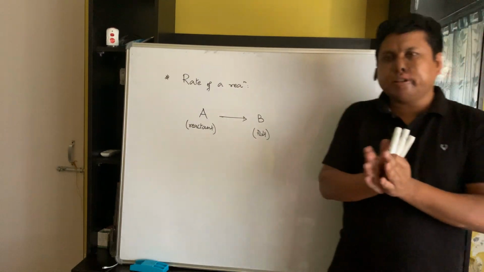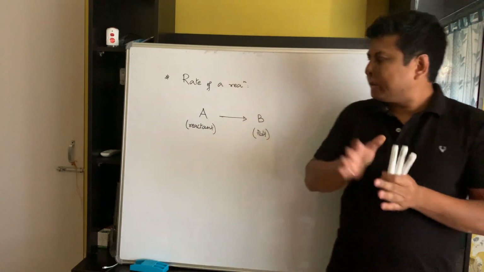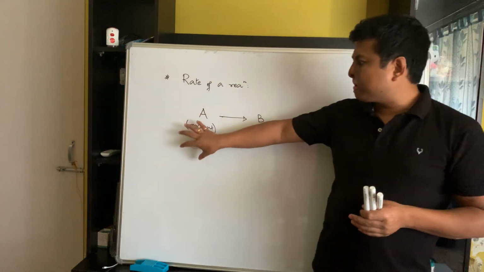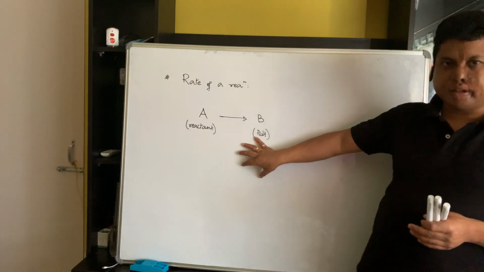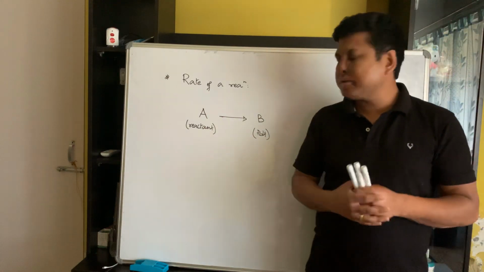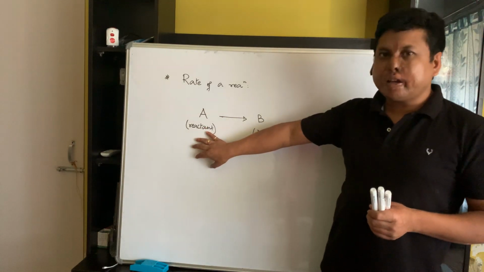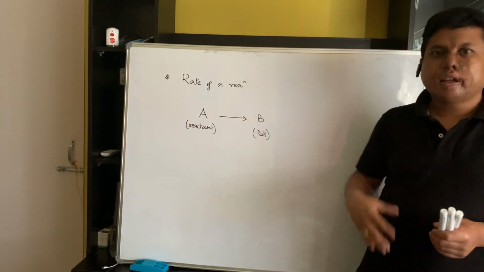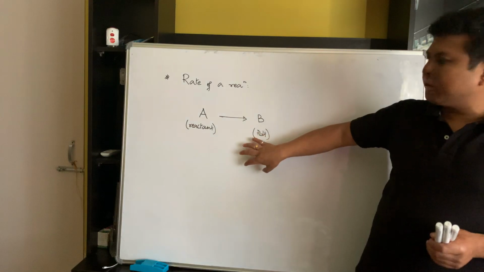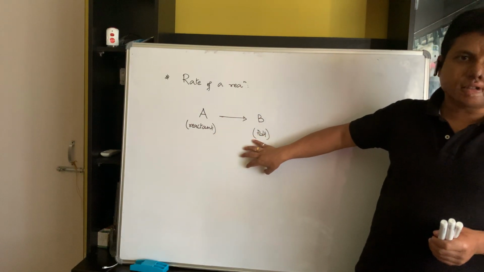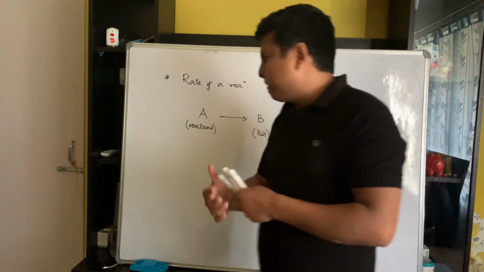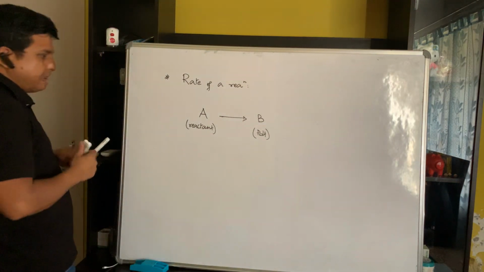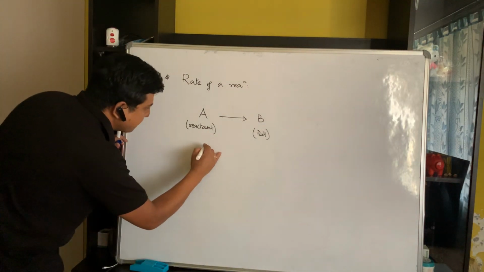So we can say that during a chemical reaction, there is a change in concentration of reactant as well as product. How does it change once more? The concentration of the reactant gradually decreases because it is converted into product, and the concentration of the product gradually increases. Fine. Now we can depict this graphically as well.